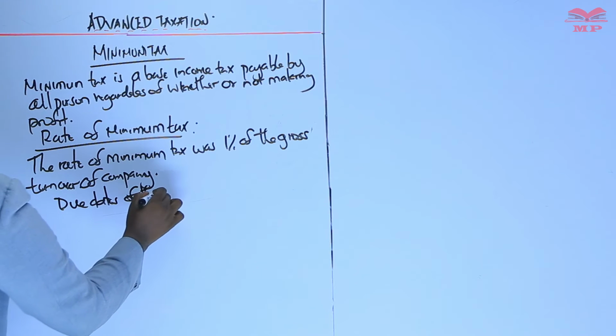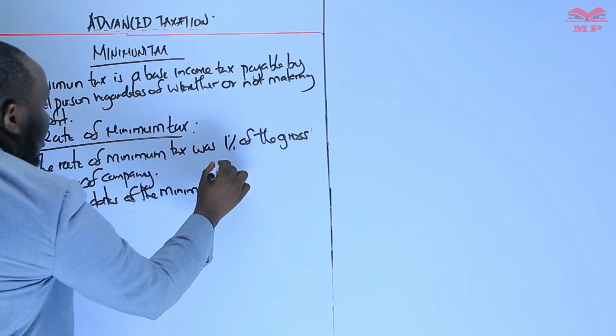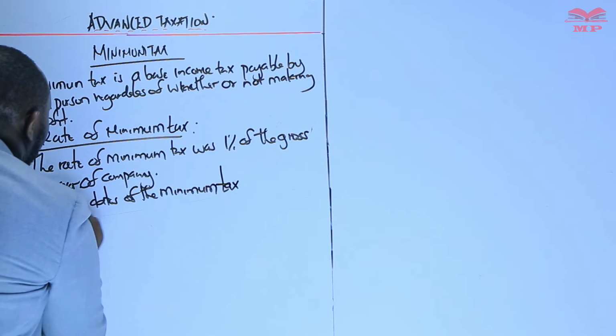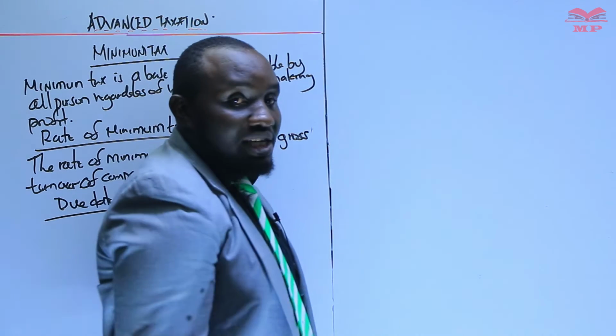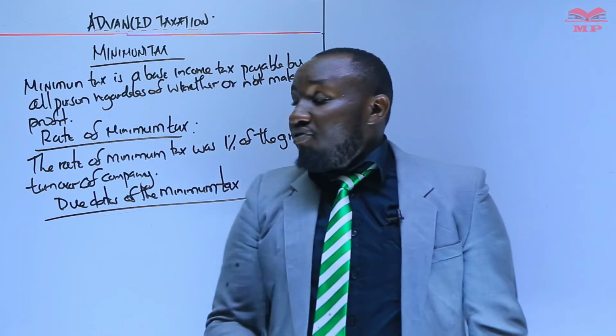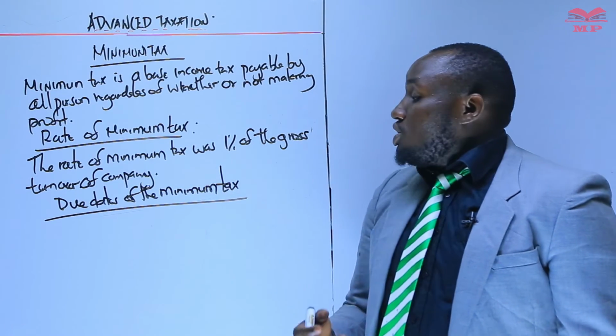Then what were the due dates of the minimum tax? We have said that the minimum tax was brought by the Finance Act of 2020 but effected on 1st January 2021.